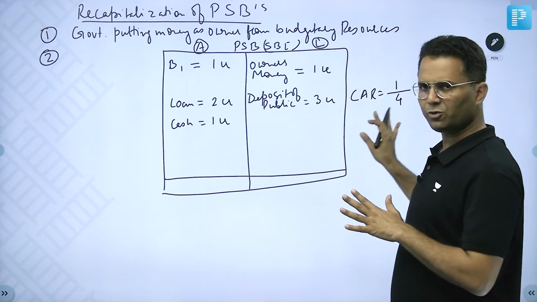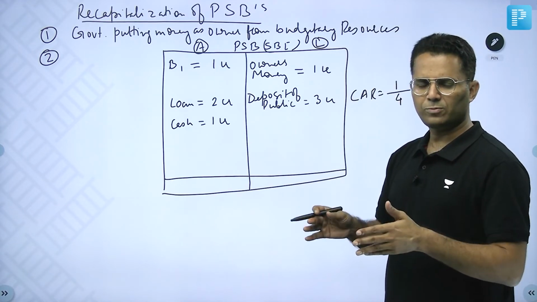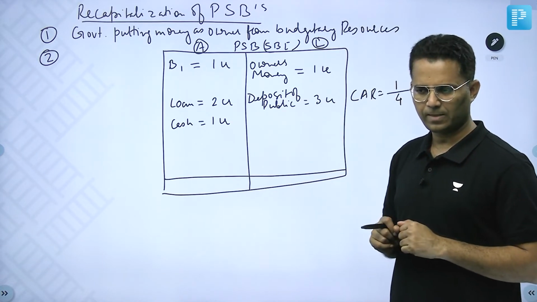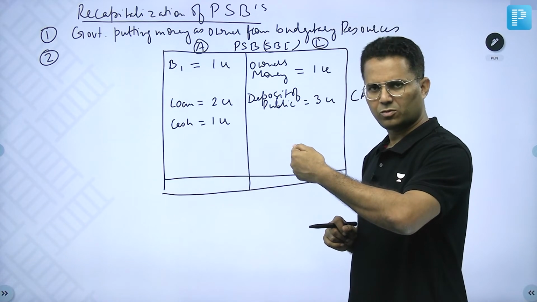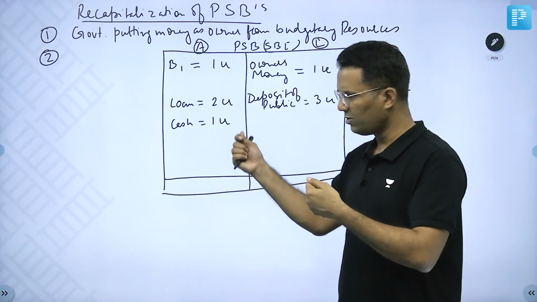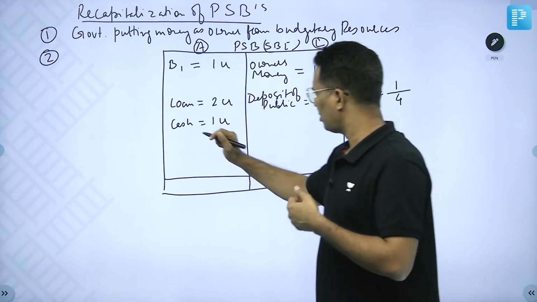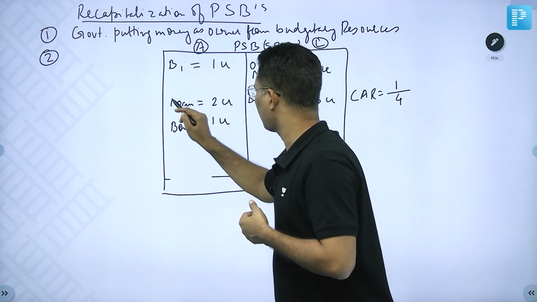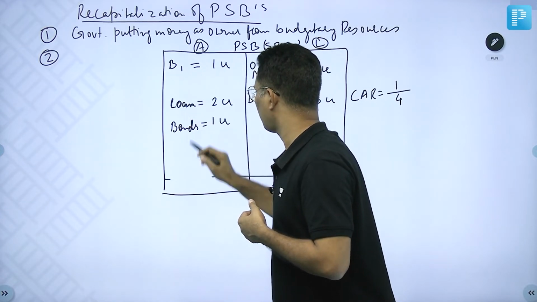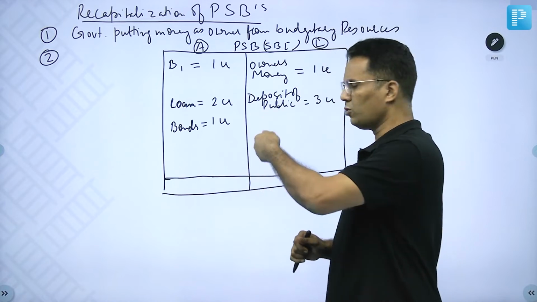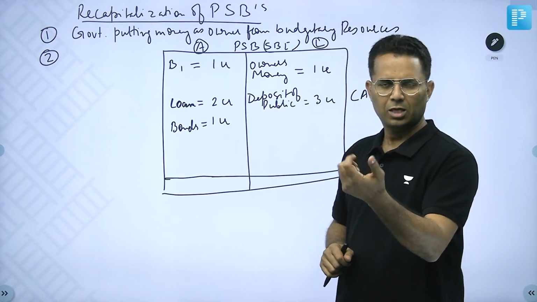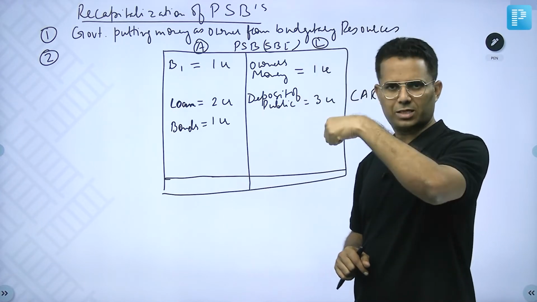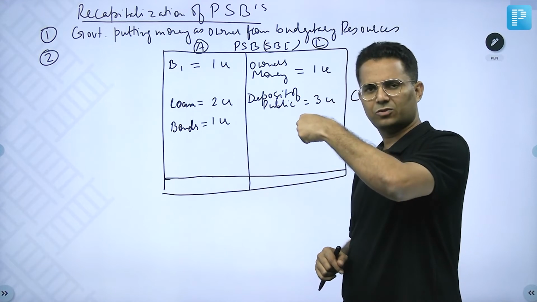So earlier capital adequacy ratio was 1/4. Now what I am going to explain is government, without putting money from its pocket, is going to increase the capital adequacy ratio. So government issued bonds worth rupees 1 crore and the bank purchased. So bank paid 1 crore cash and purchased the bonds. So this will be converted into bonds. So government issued bonds and government got the cash. Now that cash government again invested into the bank as an owner.